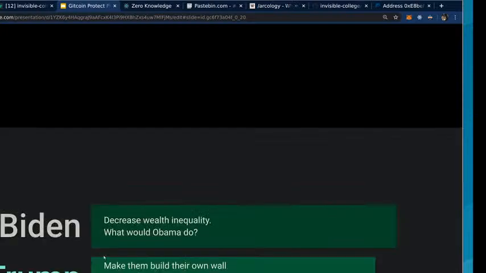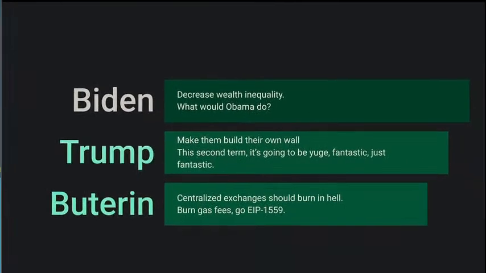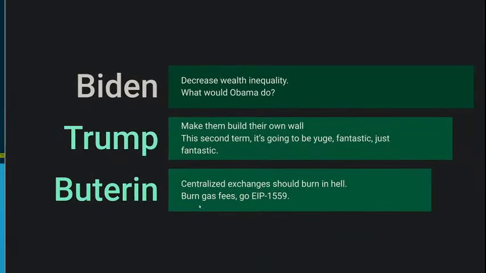Okay, so what might an election look like? Let's say the United States is electing their president in 2020, and let's say there are three choices. There's Biden, there's Trump, and then those are just placeholders. Actually, the people really hunger to vote for Vitalik Buterin, and they have various platforms, and you can consider them.